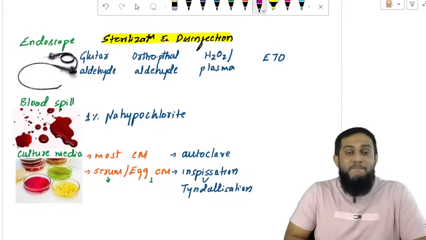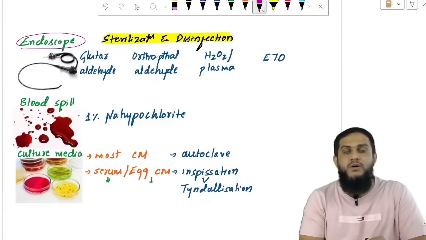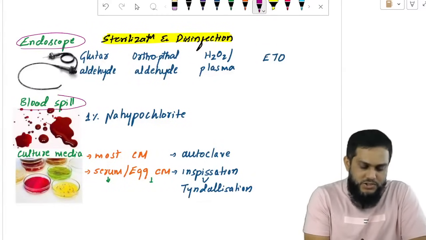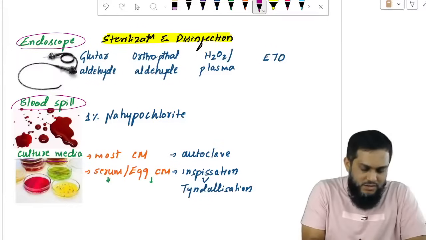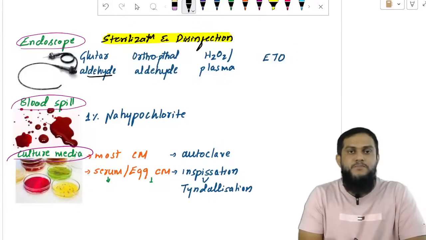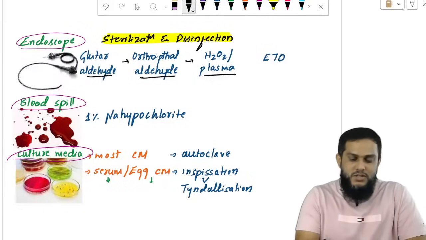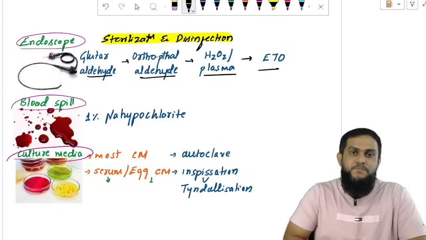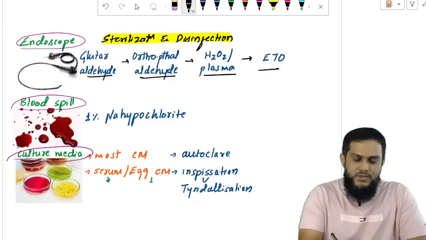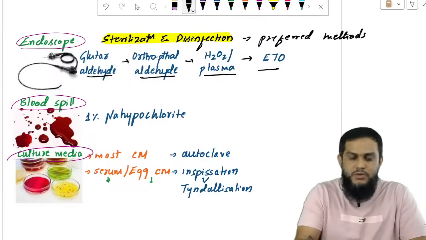So if you talk about sterilization and disinfection, the three very important questions are: one is endoscope sterilization, second is blood spill management, and third is culture media. Endoscopes are sterilized by glutaraldehyde. If glutaraldehyde is not there, orthophthalaldehyde. If that is not there, then H2O2, which is also known as plasma sterilization. And if that is also not there, ETO. That's how you have to answer. Those are the preferred methods, and the question will be based on preferred or most commonly used methods.